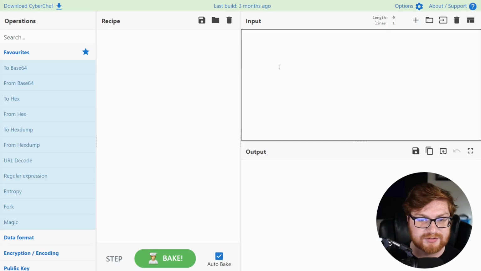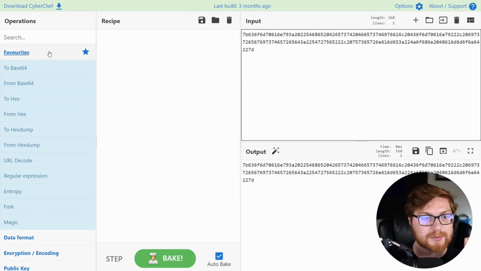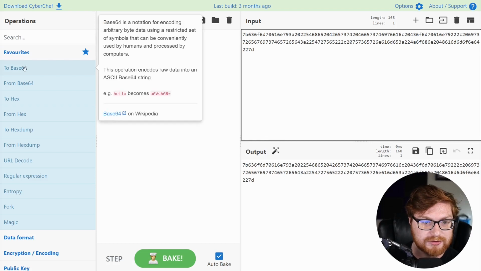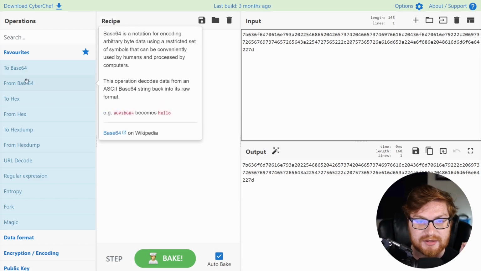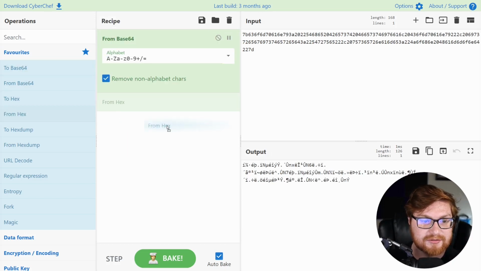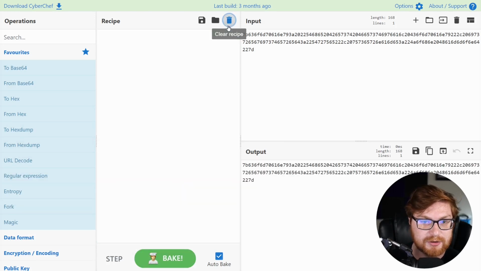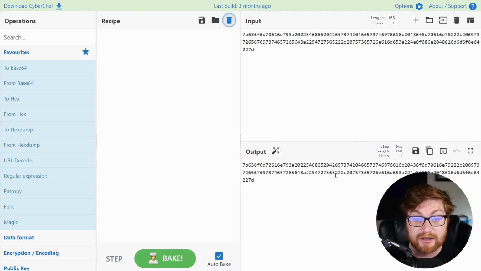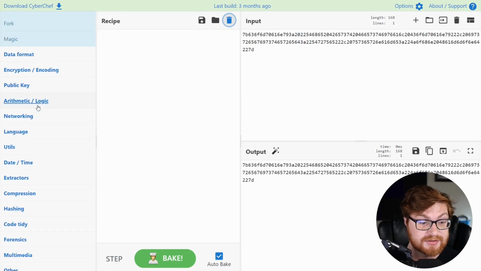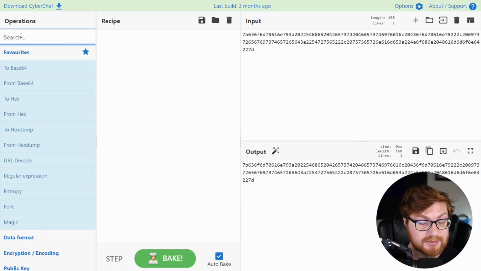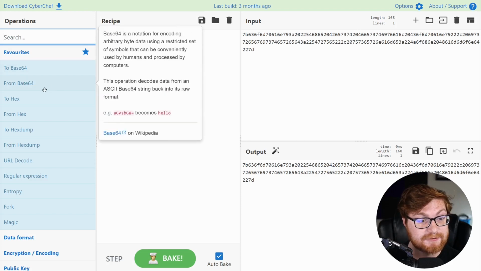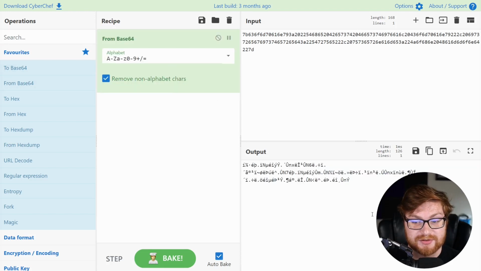If I bring it into CyberChef, if folks aren't familiar with it, CyberChef is an incredible tool to be able to do different things with data or represent it in a different way. And you can stack a lot of different operations, whatever you want it to be. And then you can clear this out or manipulate them or move them around and see the input and output rapidly. So that's a ton of cool stuff that you could do with this. CyberChef is super duper handy. It's all online, totally free. So, hey, if you wanted to, you could explore different recipes and see what the output is.